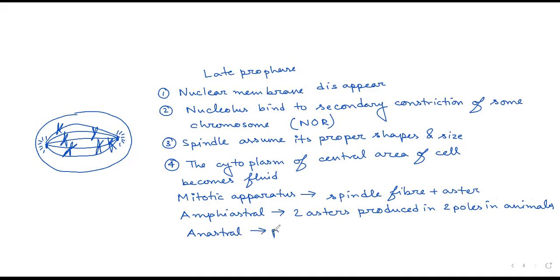Anastral होता है plants में. In case of plants, obviously the spindle fiber will be there, but due to lack of centrioles, aster formation is not there. So no aster, as they lack centrioles.